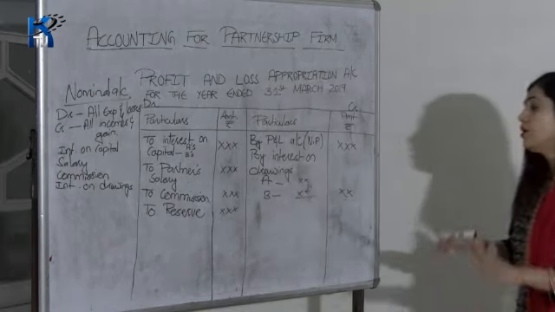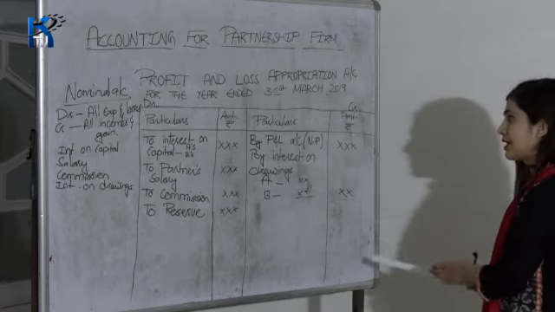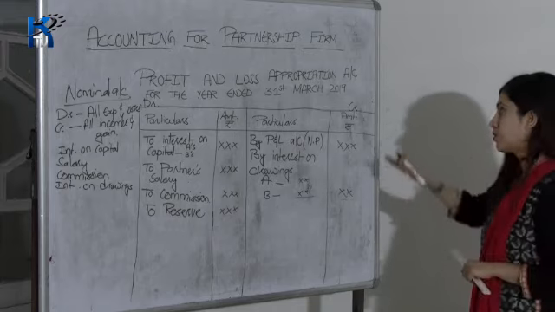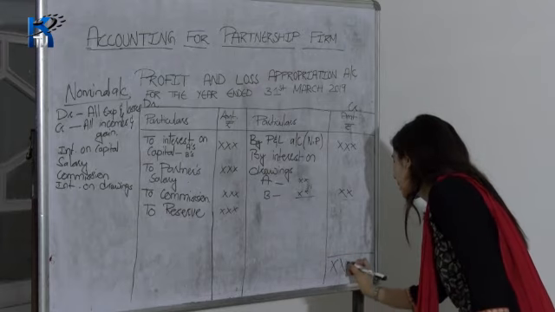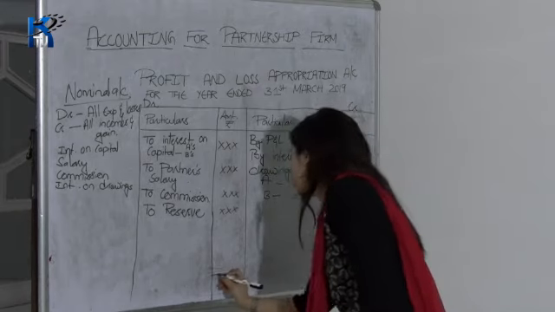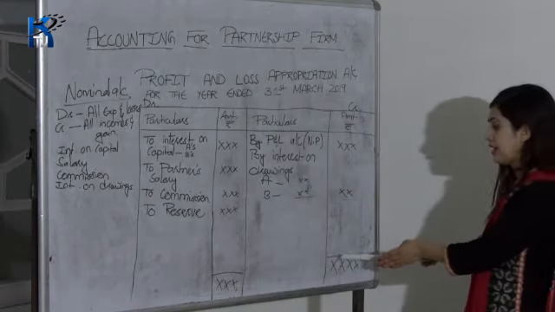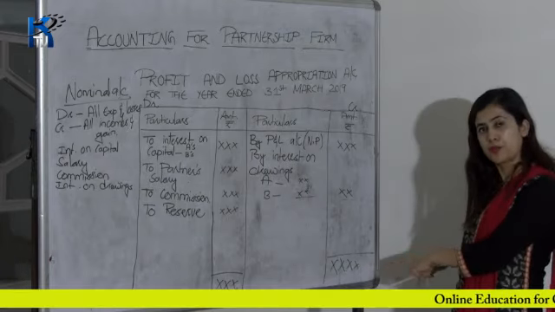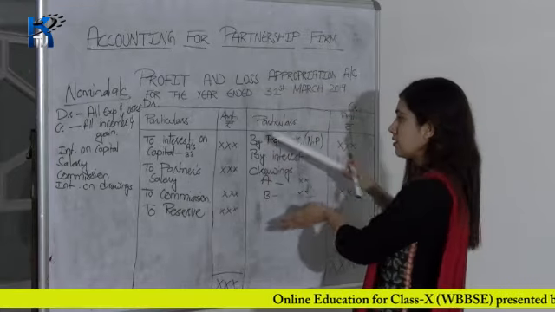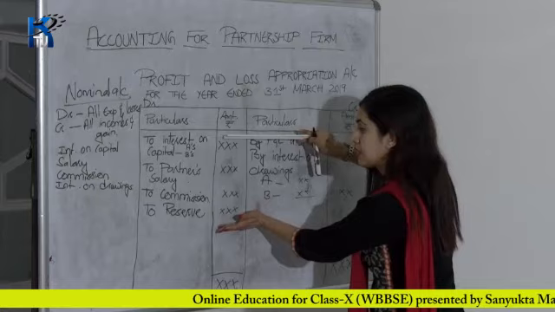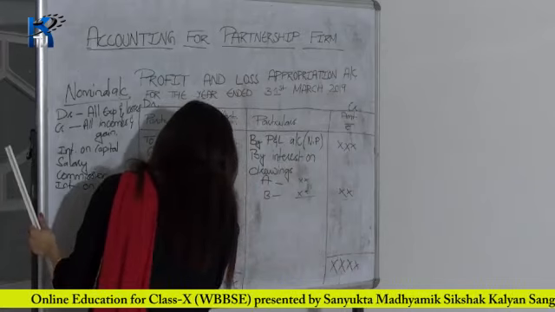After this, what you need to do is total the balance. Total the debit side and total the credit side. Suppose your credit side is greater, then you can write the balance on both the columns, both on debit and credit side. If this side is greater, then write the same balance on both the columns. After that, you have to write the difference. Obviously, you will get a difference, isn't it? If this is greater, then you subtract the total of this from this one. After that, you will get some balance, and that is your two partners